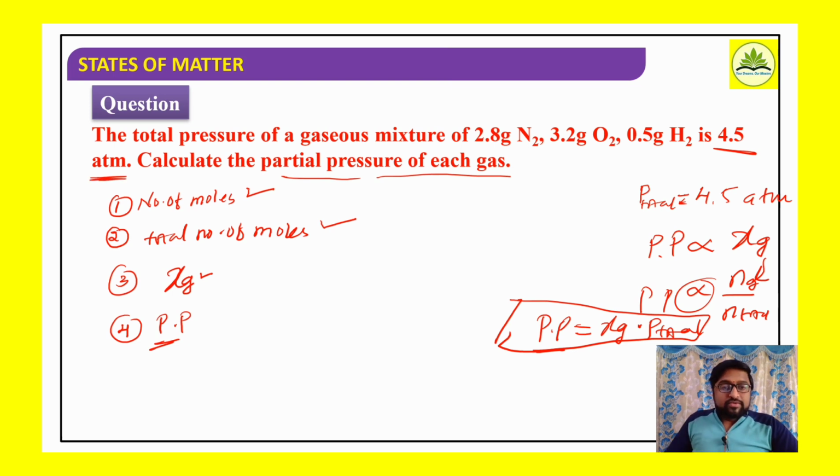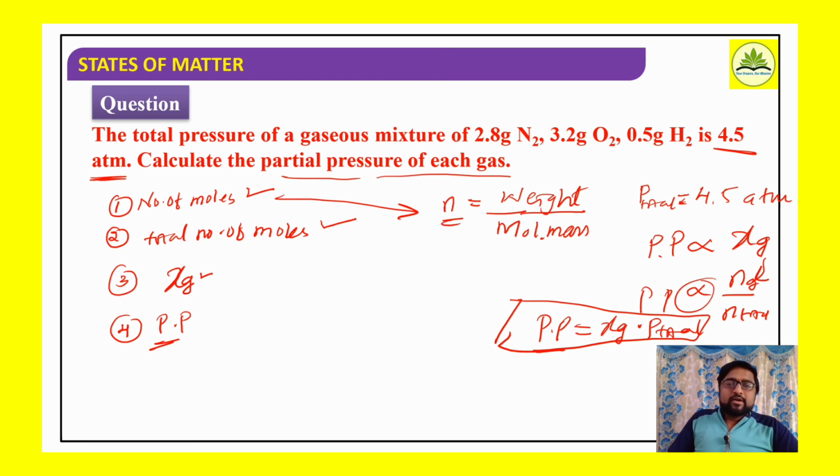Therefore, first we have to find out the number of moles of the individual gases. How do we get the number of moles? Number of moles is weight divided by molecular weight, or molecular mass. Yes or no? Weight divided by molecular mass gives the number of moles. For nitrogen, the weight is given as 2.8 gram.